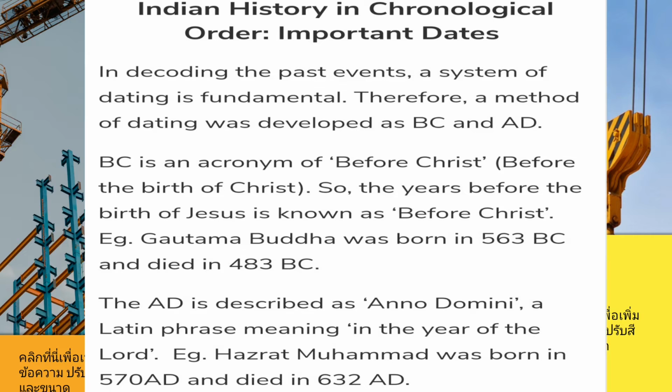BC is an acronym of Before Christ, that means before the birth of Christ. So, the years before the birth of Jesus are known as Before Christ. Example: Gautam Buddha was born in 563 BC and died in 483 BC. AD is described as Anno Domini, a Latin phrase meaning in the year of the Lord. Example: Hazrat Muhammad was born in 570 AD and died in 632 AD.